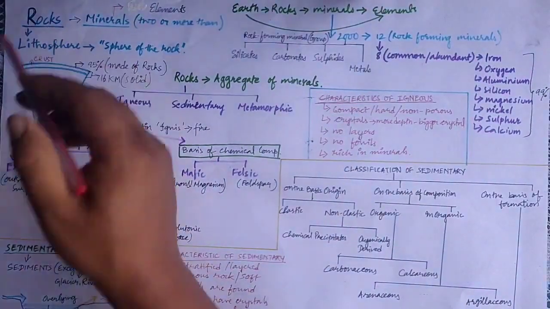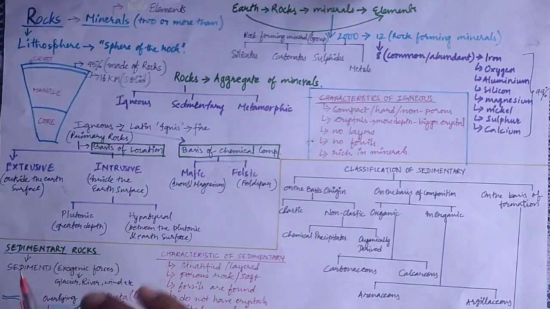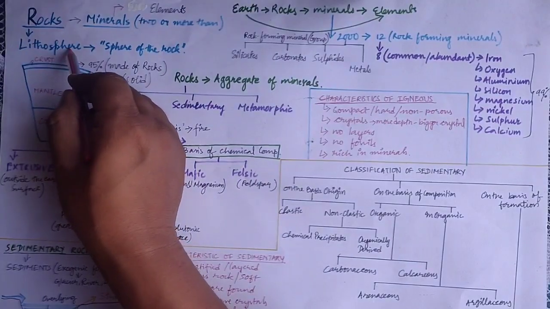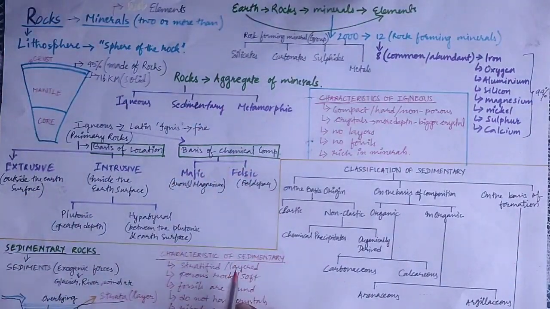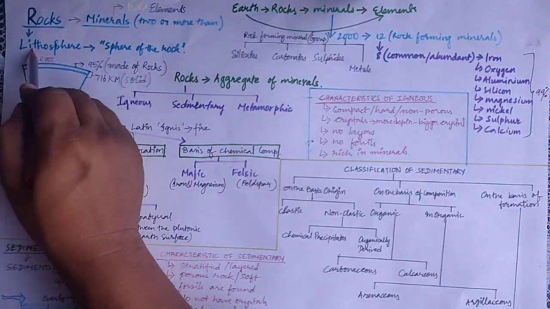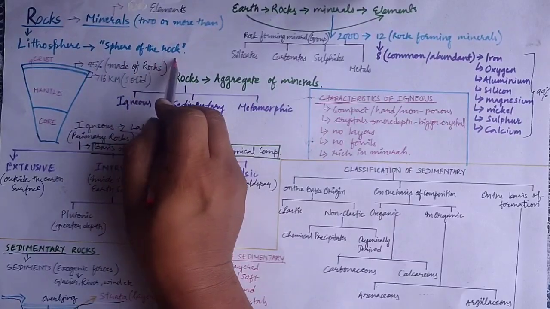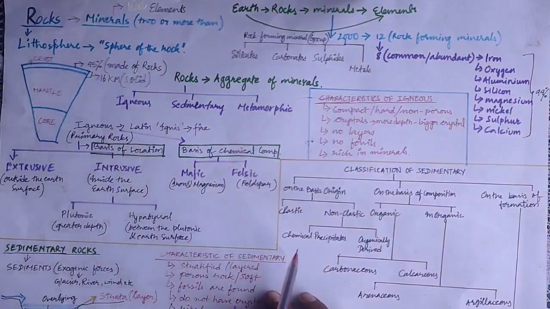The topic which we are going to discuss is rocks. Whenever we say the term rocks, the first thing which comes to our mind is the term lithosphere, isn't it? If you remember the three realms of the earth: atmosphere, hydrosphere and the lithosphere. So lithosphere means the sphere of the rocks, or the zone of the rocks.